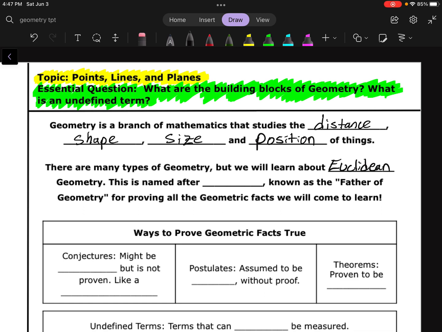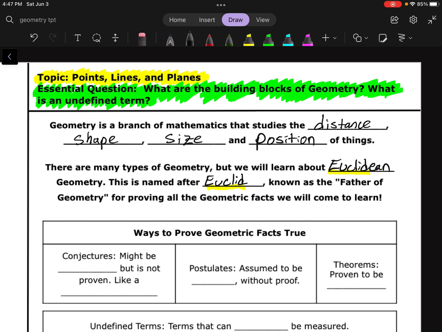And it is named that after an ancient mathematician named Euclid. You can see the word Euclid in there, Euclidean. And it's named after Euclid because he's known as the father of geometry, because he went way back in the day and proved all of these geometric facts that we're going to come to learn. And what we're going to be doing here is taking it one step at a time, following the path of Euclid.